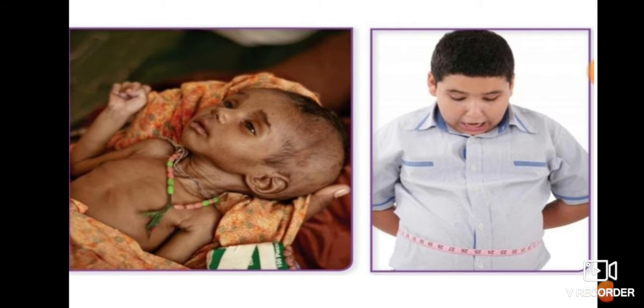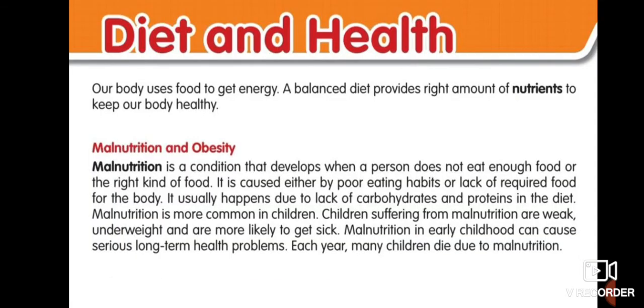Malnourished children are deficient in nutrients and this leads to many diseases. It can have a long-term impact. It may retard physical and mental growth. Obesity leads to many diseases such as heart problems, diabetes and high blood pressure. Malnutrition usually occurs in countries where people are poor and cannot afford proper meals for children. So children, now we will read our book, Diet and Health.